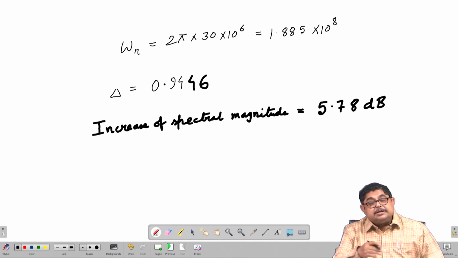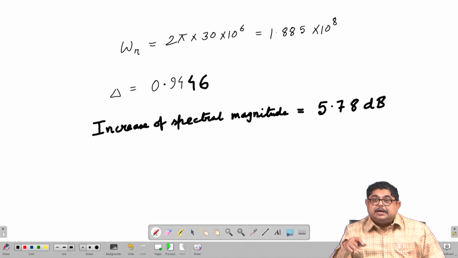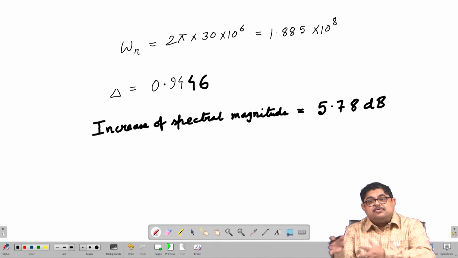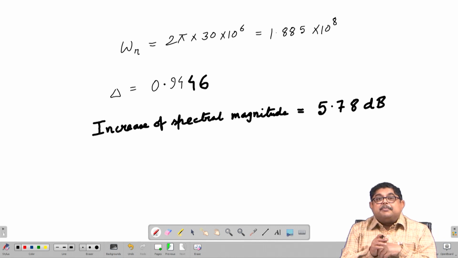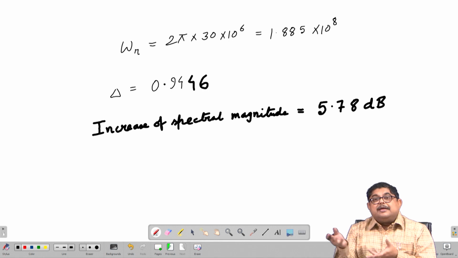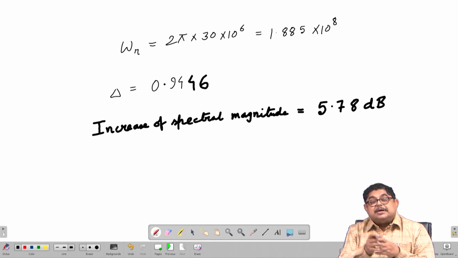Suppose otherwise at that high frequency the thing was okay, you have designed a clock, it was passing the regulatory limits, but in practical case when there will be ringing, you will get double the value at that high frequency 30 megahertz.